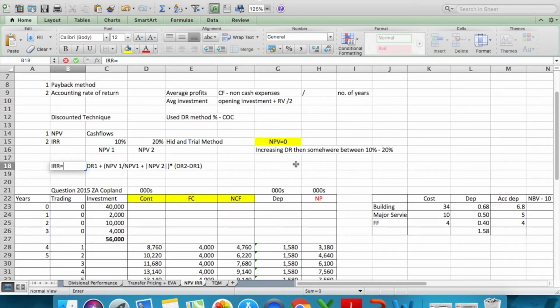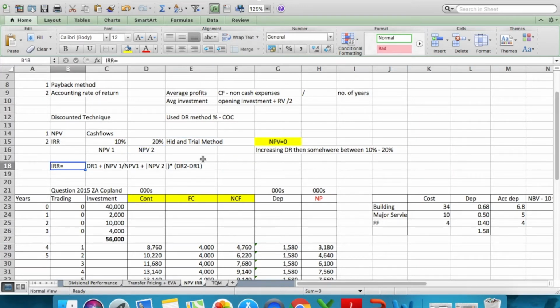IRR equals discount rate 1, which is 10%, plus NPV1, which is the NPV at 10%, divided by NPV1 plus the modulus of NPV2, multiplied by discount rate 2, which is 20%, minus discount rate 1.